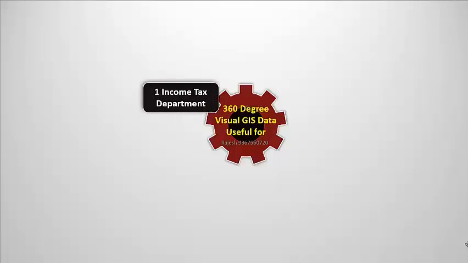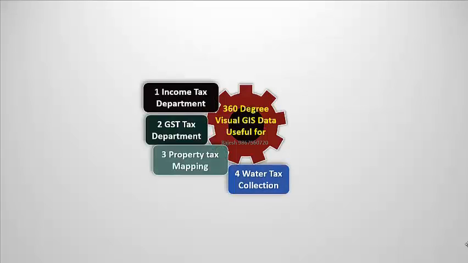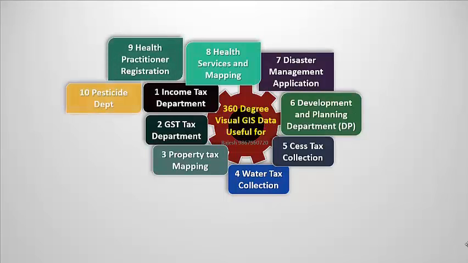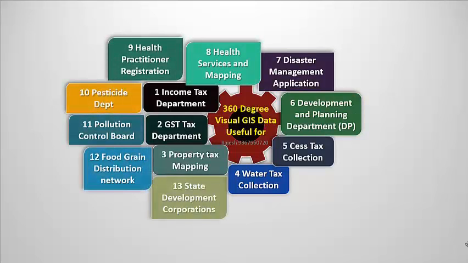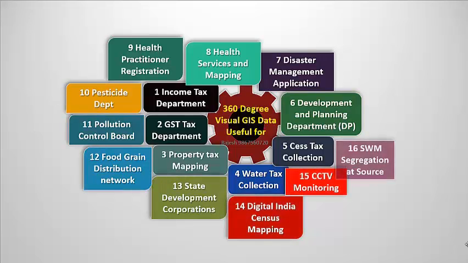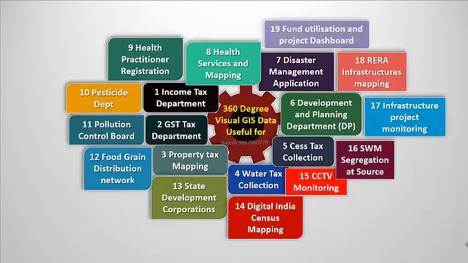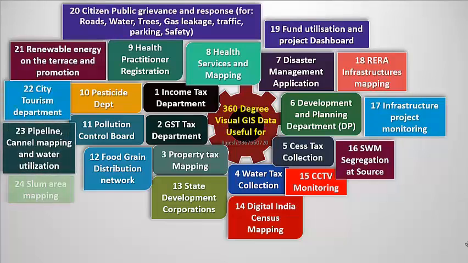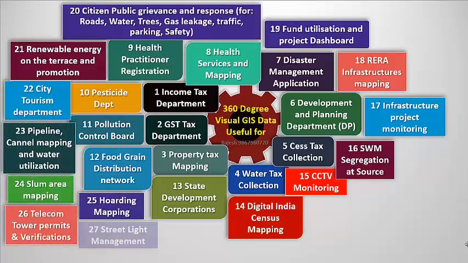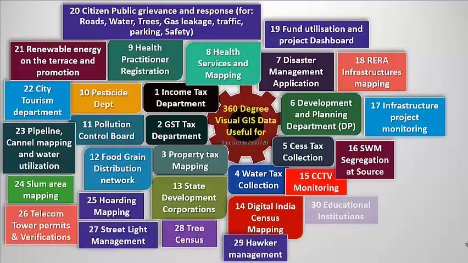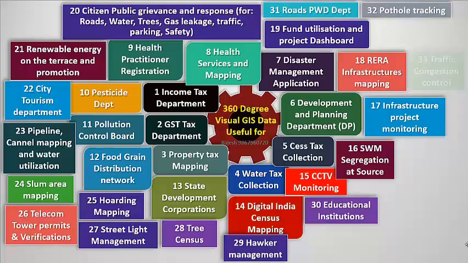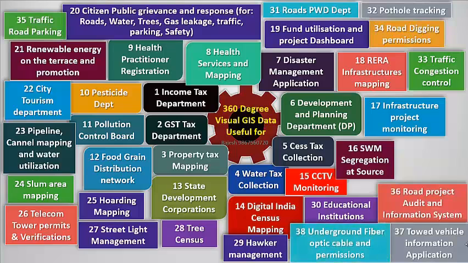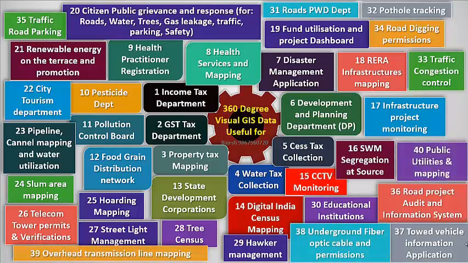This slide shows how this 360-degree data can be effectively utilized by government organizations to perform their core tasks. For example, disaster management or the healthcare system has to digitize the complete data, which is similar to the municipal corporation. So instead of n number of government entities doing the mapping on their own, there has to be a single intelligent and perfect data set that can be utilized by government activities, and it will definitely be beneficial for all of us, because this intelligent data can not only be easily updated but can also be easily shared over the internet.